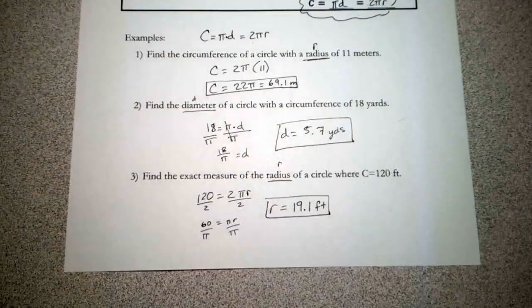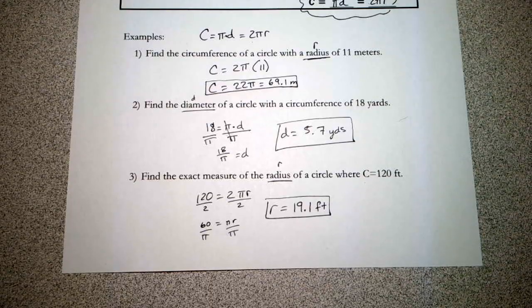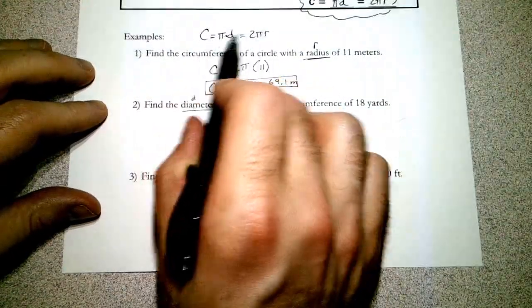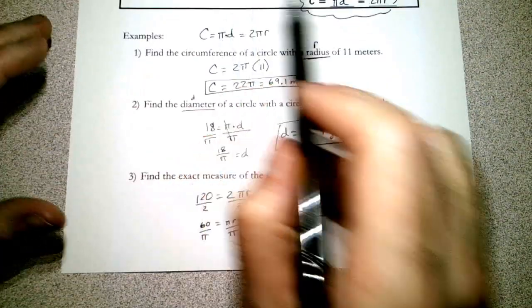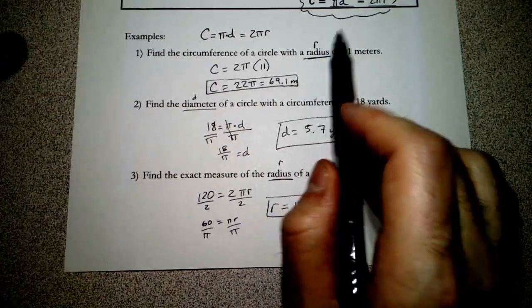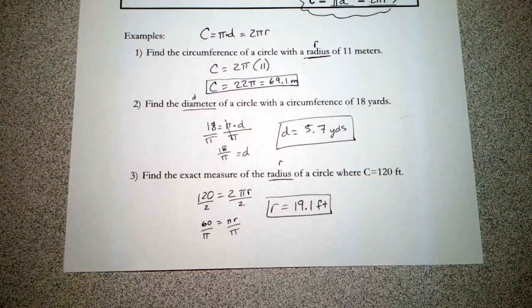Okay, so that should have been review, nothing too terribly difficult, just working with these formulas right here. Obviously, if you wanted to only know pi times diameter, for example, if they said find the radius, you would just need to find half the diameter. The relationship between the diameter and the radius is very important there.